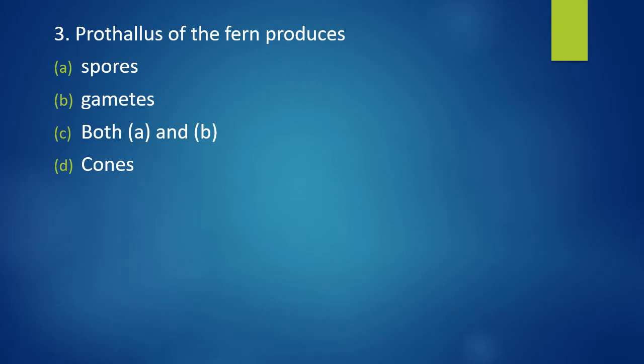Question number 3. Prothallus of fern produces spores, gametes, both spores and gametes, or cones. Prothallus of ferns produces. The correct answer is option B, it produces gametes.